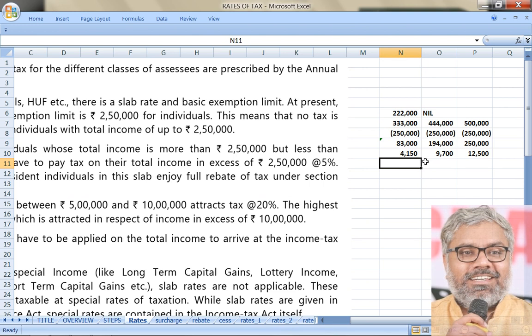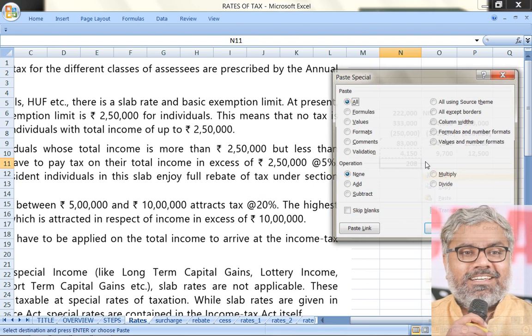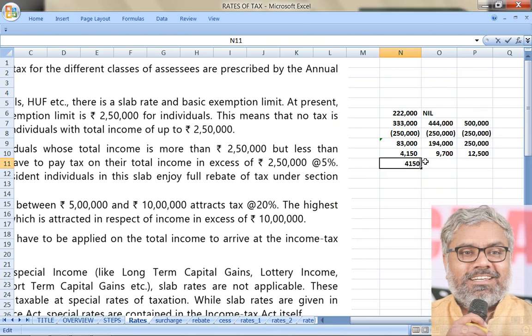Can he get 12,500? Not possible. There cannot be a negative tax liability. How much can be the rebate here? Rebate can be exactly equal to what the amount of tax is. So there can be a rebate of 4,150 only. So the rebate available to him is equivalent to the amount of tax. And finally, what is the tax liability? Nothing. That is going to be the same.